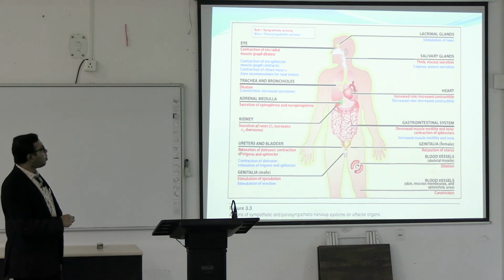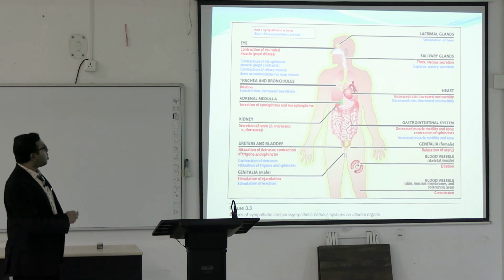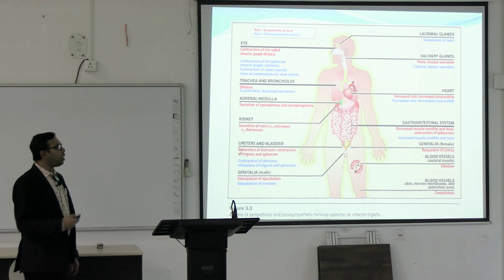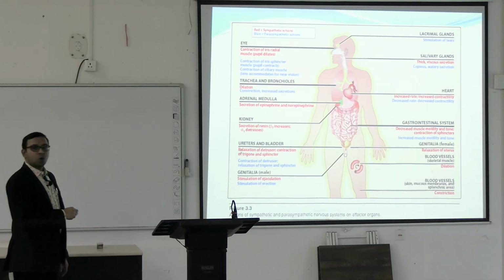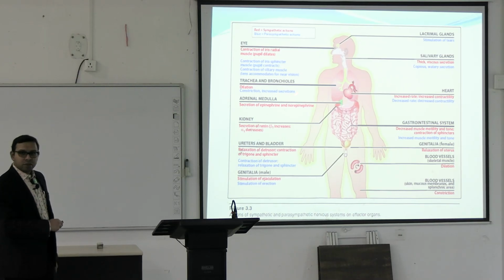They cause contraction of the ciliary muscles also, that ultimately leads to changes in the accommodation of the eye. So you can see this is an example where the dual innervation is present. Again in the trachea and the bronchioles, the sympathetic system ultimately leads to dilatation of these, while the parasympathetic system causes constriction of these and increased tracheal secretion, increased bronchiolar secretion.